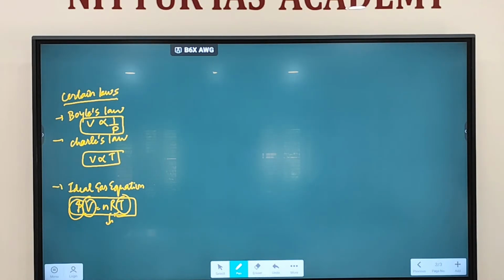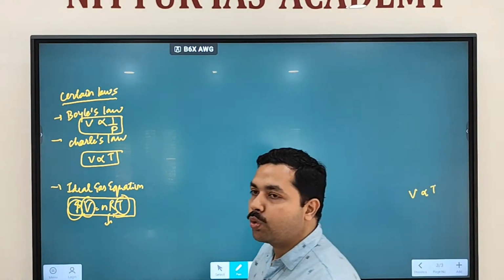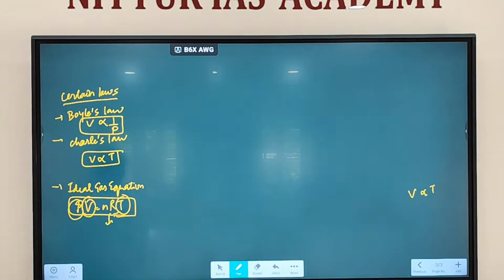Fine. Now to see its application, for example, let's say you are blowing a balloon. If you are blowing a balloon, what happens? It expands.